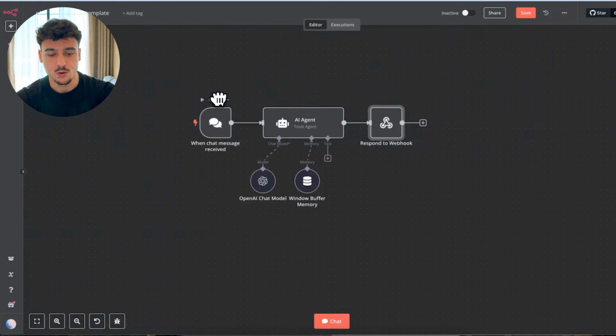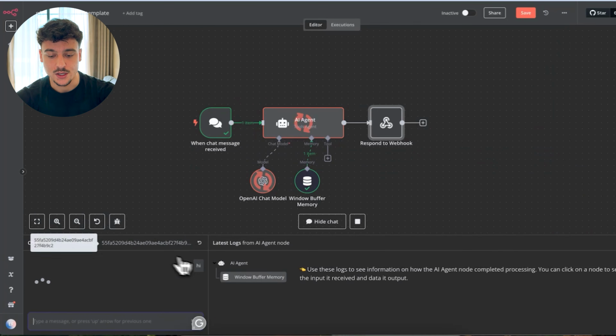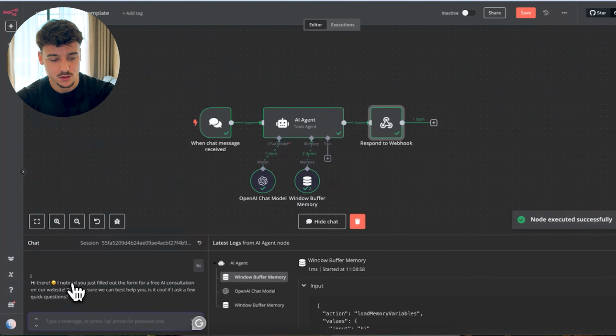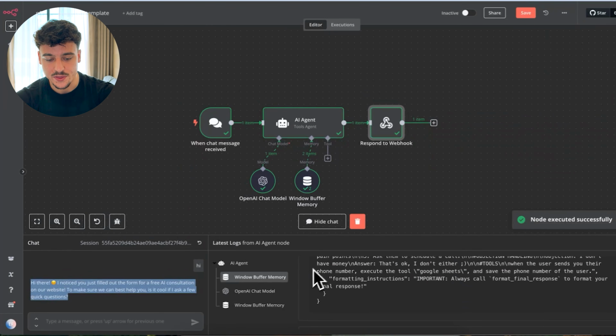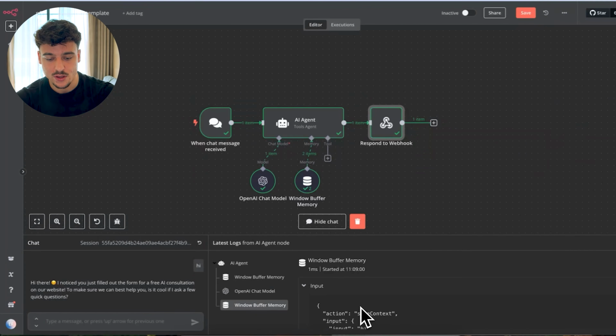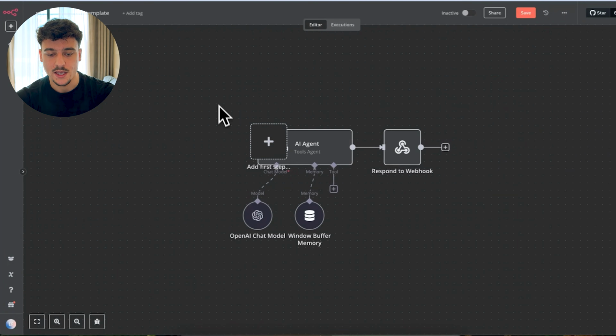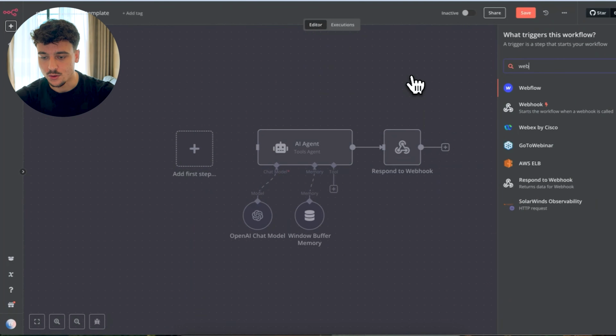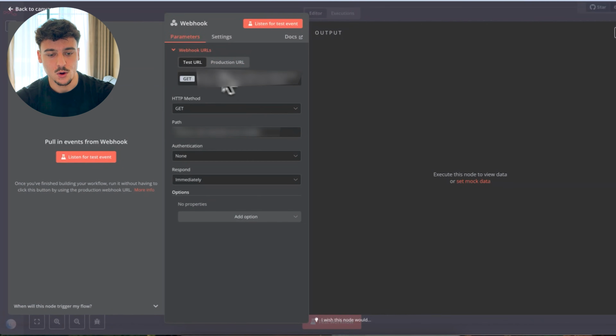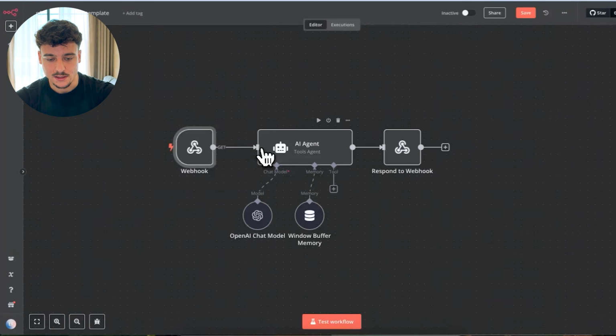Now, in this case, we actually need to remove the first part right here, which is when a chat message is received. This is great for testing your AI agent because you can go to chat and you can say hi, and you can simply have a conversation with your AI agent. You get the reply back and you can see exactly what the agent did, called the model, you can see the memory that it had access to, etc. But in this case, we're going to remove it. So for testing, this is great. But we now need to set up a webhook. So we're going to add a webhook, which basically starts the flow when this webhook is called. We have a test URL right here, which we're going to be using in a second. And we then simply connect that to the AI agent. So the webhook is going to trigger the AI agent, and we're then going to respond back to the webhook.